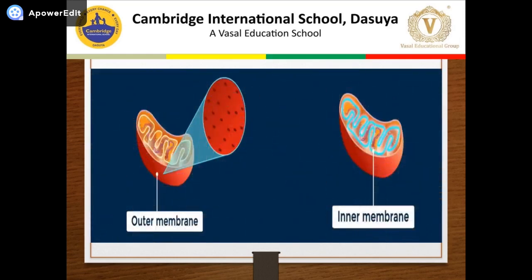Now come to the structure of the mitochondria. Mitochondria are rod-shaped cell organelles. Each mitochondrion is bounded by two membranes. The outer membrane is very smooth and very porous, whereas the inner membrane is folded inward to form cristae.